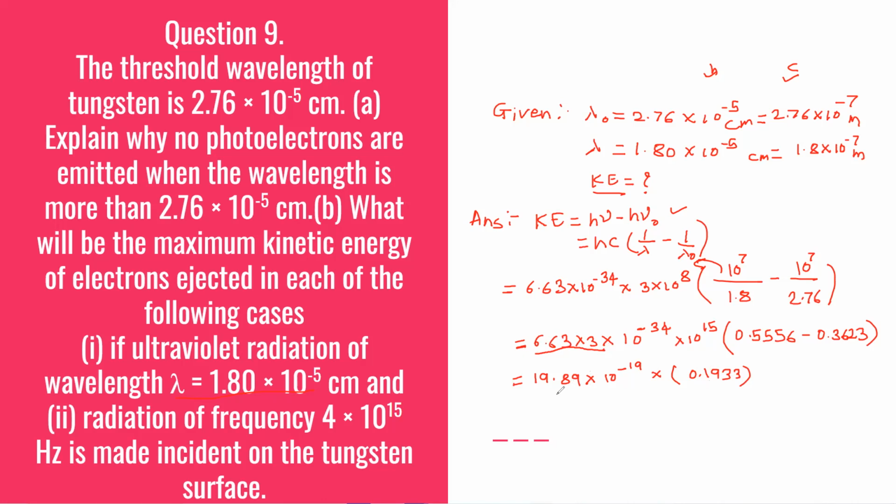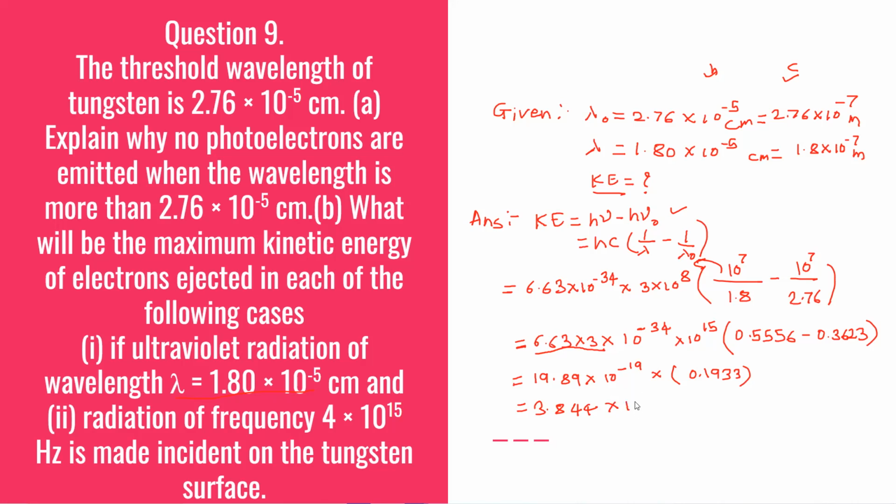Now here simple multiplication is there. So 19.89 into 0.1933, and after multiplication you will get 3.844